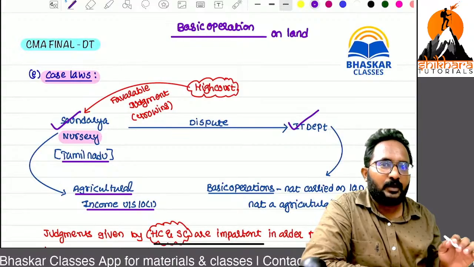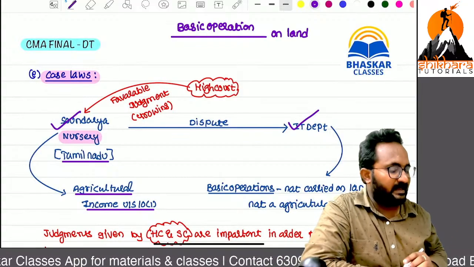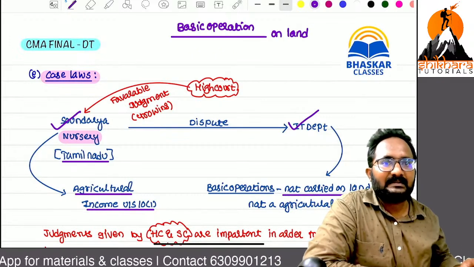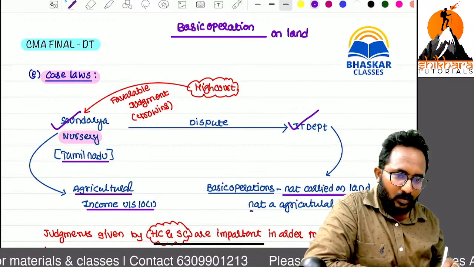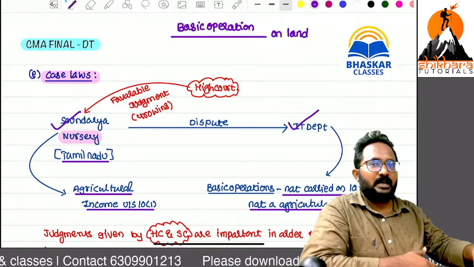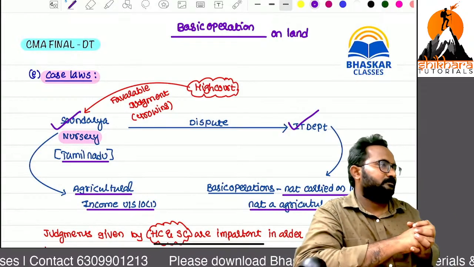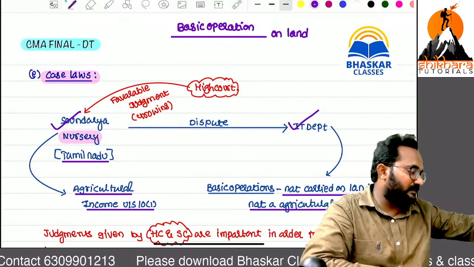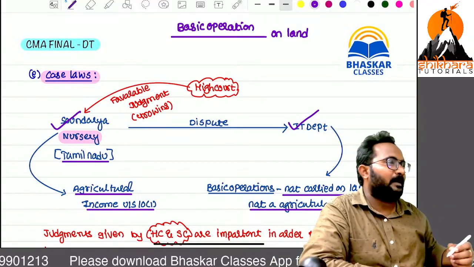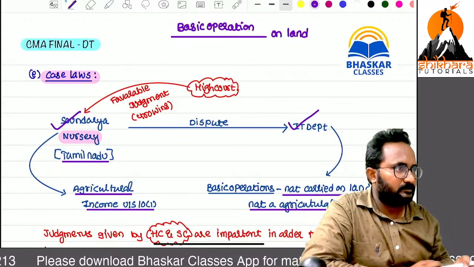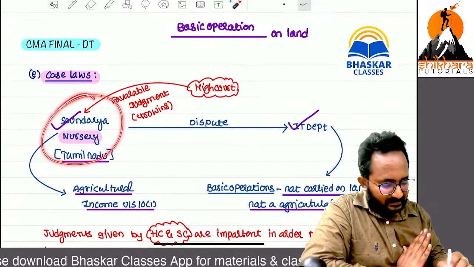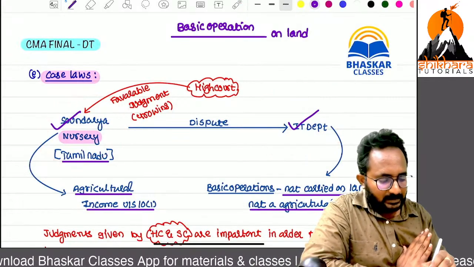From the point of view of the IT department, they are saying that if you carry out the basic operations on the land, then I can treat it as agriculture. But now it is not agricultural income. Their point of view is also agreed: if you are carrying out everything on the land, we can say it is agricultural income. But now you are carrying out the basic operations on some metals. There is a dispute between these two persons. Now they are going to the High Court.